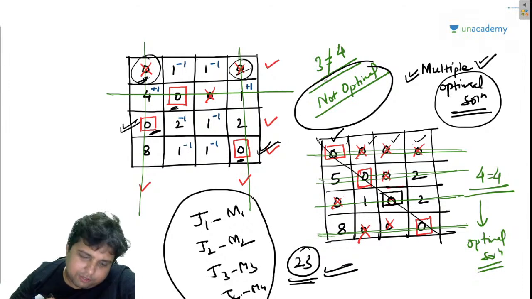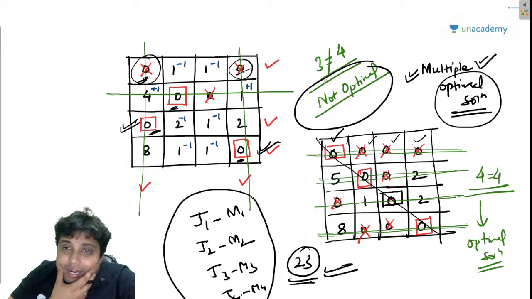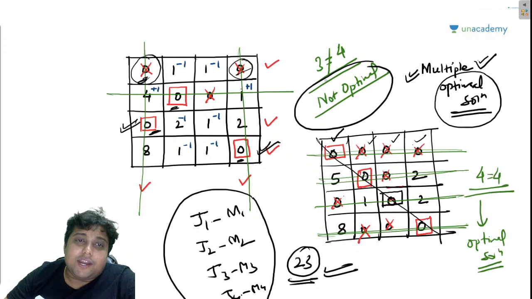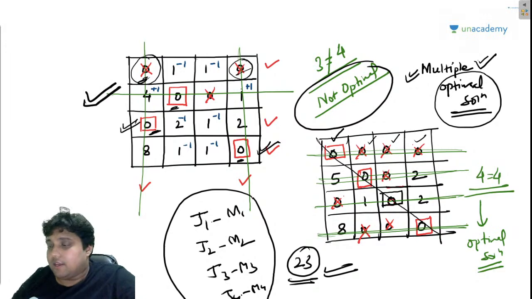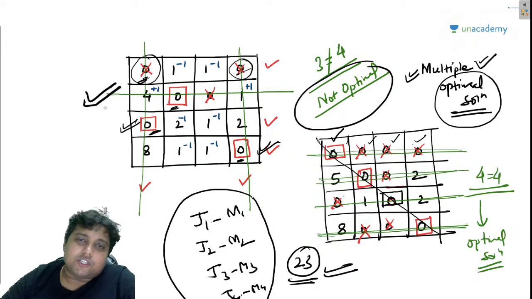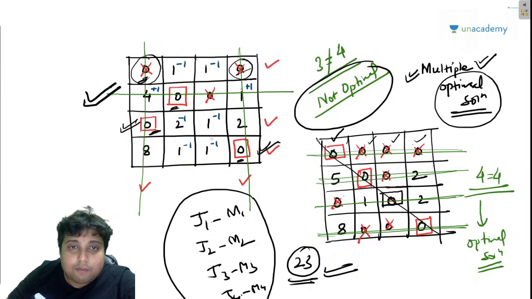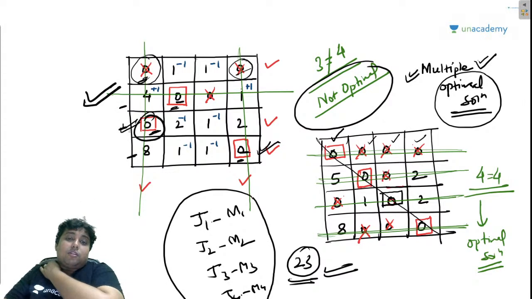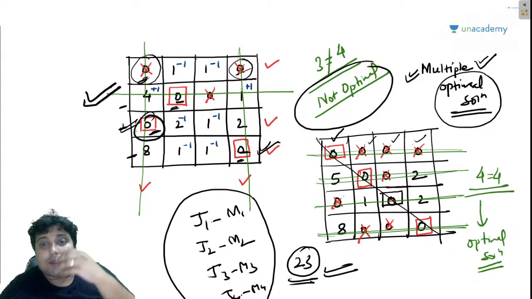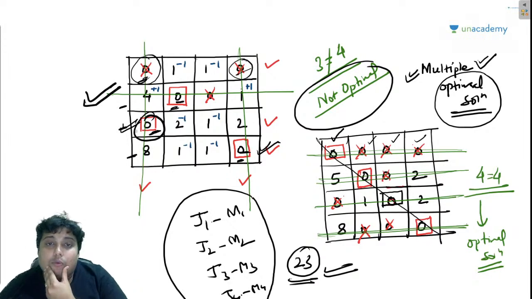Third worker, third machine. Three worker, third machine. Saksham, the thing is that the allocation that we have obtained here is not an optimal allocation. I mean, whatever allocations we have made, like we have given job number 2 to this place, job number 4 to this, job number 3 to this, right now. So job number 3 should not be allocated here. That is what I am saying. Okay. Now I hope you got my point.